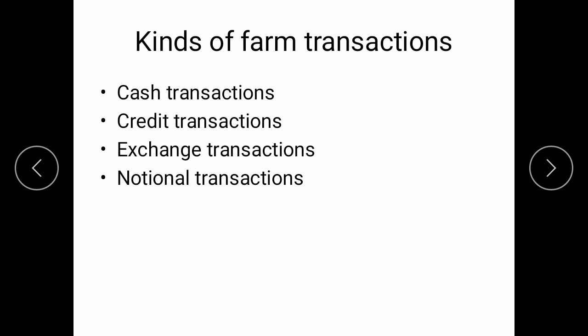The last one is notional transactions. The transactions made between the farm and the household are called notional transactions. Actually, there will be no cash outflow or cash inflow. They are transactions between the farm and the household. For example, supply of food by the farm to the household, the crop used by the household or by the farmer, consumption of farm output by the farmer, or use of household capital, use of land owned by the farmer. Such kinds of transactions are called notional transactions. So these are some of the theoretical parts of farming transactions or farming activities and farm accounting.